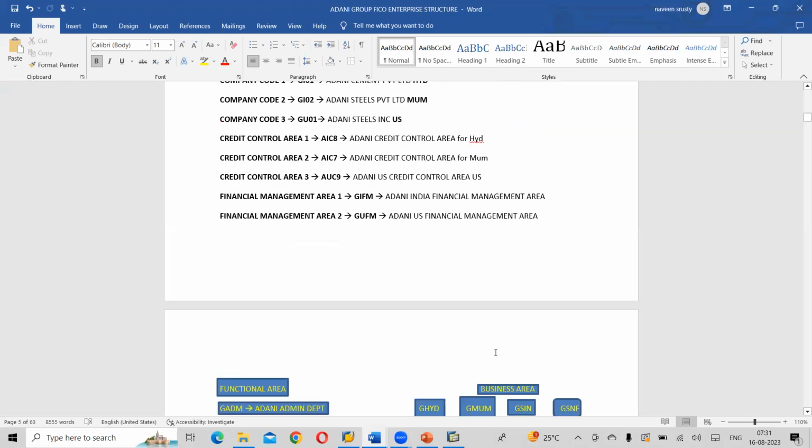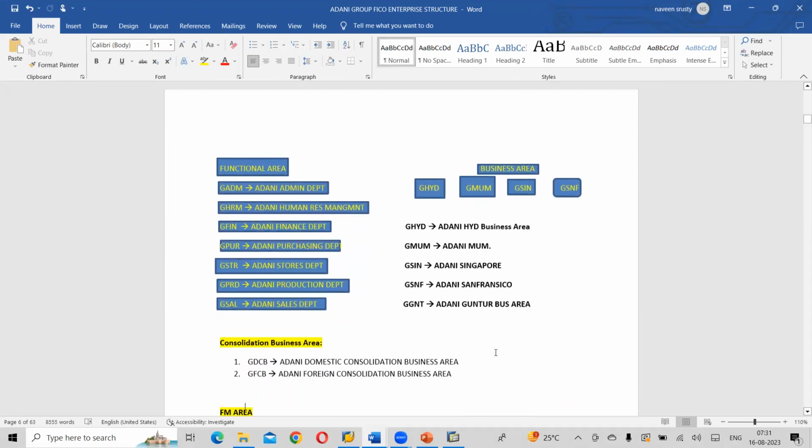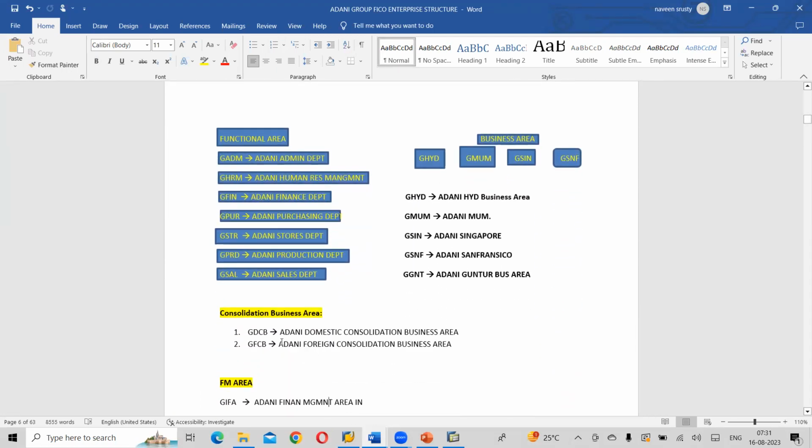We have created business areas Hyderabad, Mumbai, Guntur, Singapore, and San Francisco. And the consolidation business areas we have created are domestic business areas and foreign business areas, right? So we are going to make a relation between domestic business areas to Hyderabad, Mumbai, and Guntur, and foreign business areas, Singapore and San Francisco.